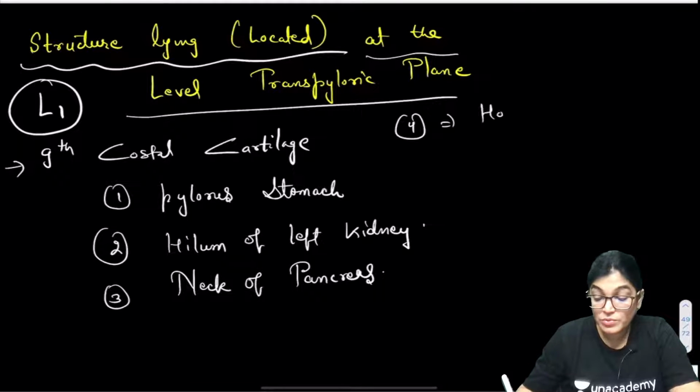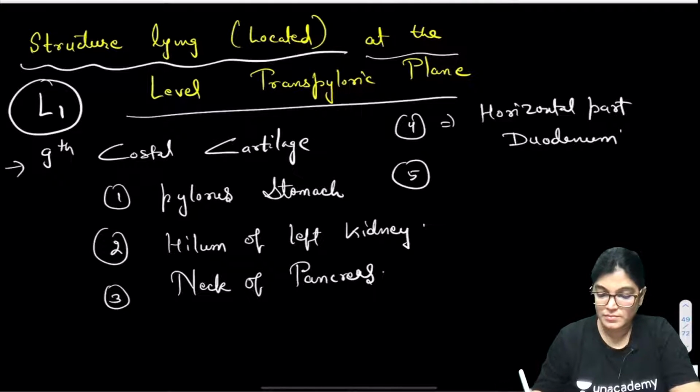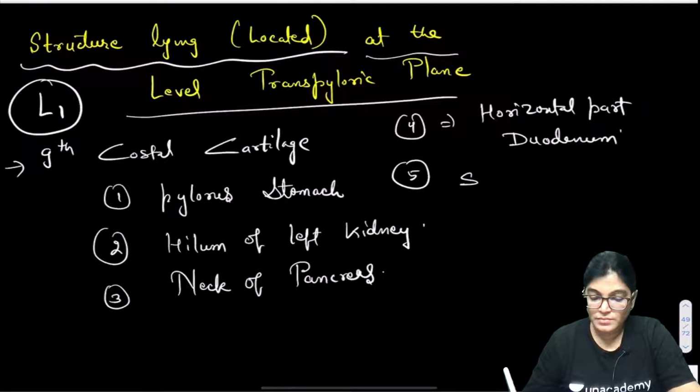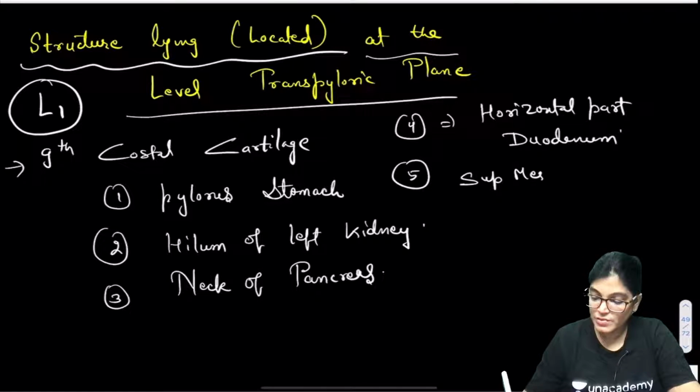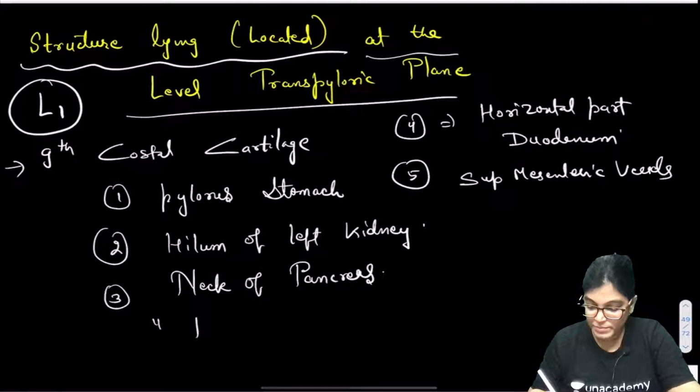Horizontal part of duodenum. Superior mesenteric vessel. So neck of pancreas, that means formation of portal vein.